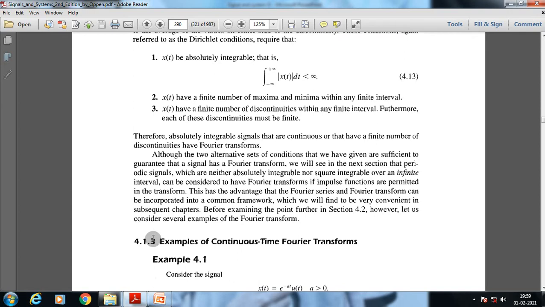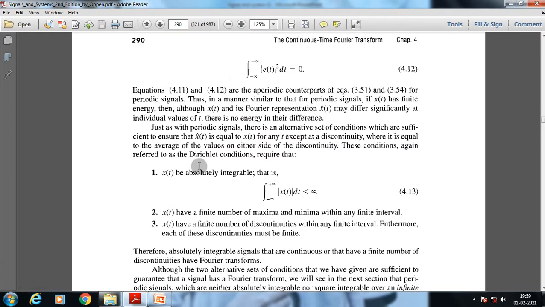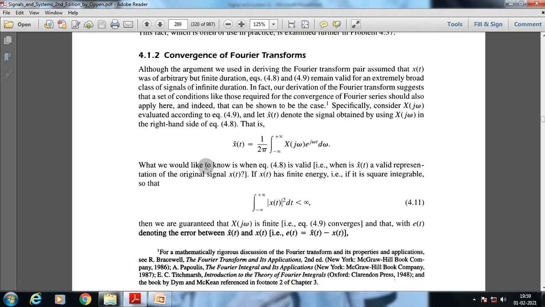So now today we have understood what the convergence of a signal is and why the convergence of the Fourier transform is required. First we will go through a few examples with which we can understand how an aperiodic signal can be converted in practical format.